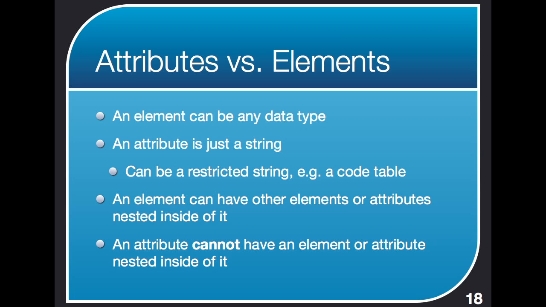Of course, the other advantage to elements is that elements can have other elements nested inside of them, and the element can have attributes of its own. So you've got an element, and it can have attributes. It can have more elements inside of it, in addition to or instead of the actual data. An attribute, meanwhile, can't have any of that. All an attribute can have inside is a string. That's all it can have. That's all it'll ever be able to have.